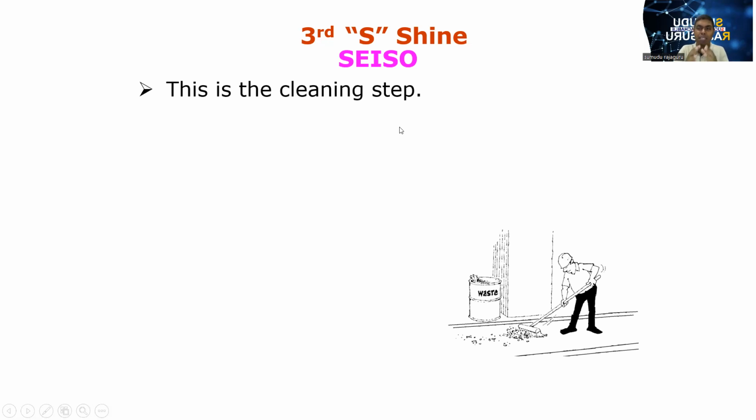Okay. Now please keep in your mind. First step, sort out. We select what are the required things and what are the unwanted things. Now we have only the required things. Then the second step, set in order. Whatever required things we have, we set up in an orderly manner. Then Seiso. Cleaning. This is the cleaning step.